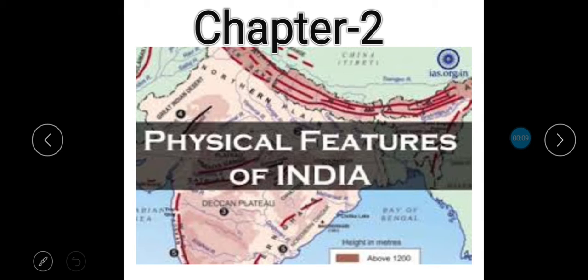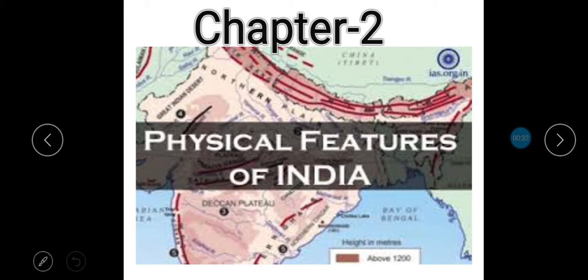Before starting with the physical features, children, tell me what are the physical features? Some of the physical features are mountains, plateaus, plains, deserts, coastlines, etc. So these are the physical features of India.